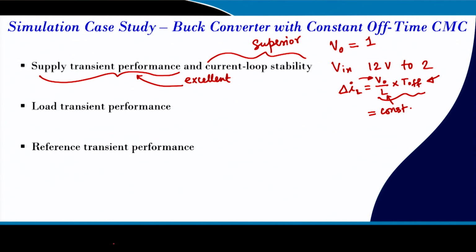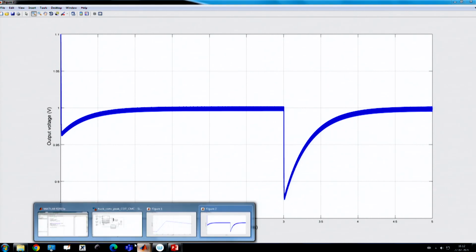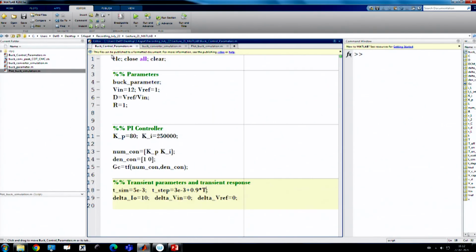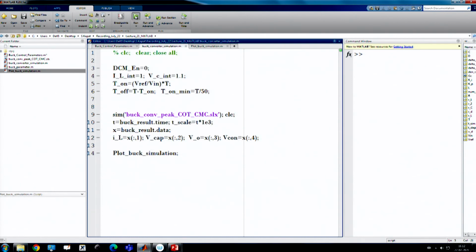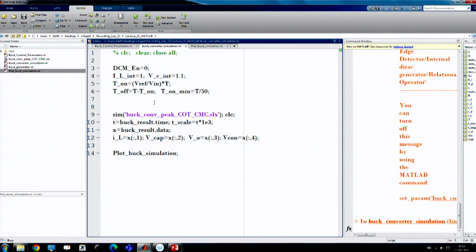If you go for reference transient performance, now we want to apply a reference step change, whereas the load is kept the same as earlier, and let us run it. Here we have applied a reference step change of 0.1 volt, changing from 1 to 1.1 volt.